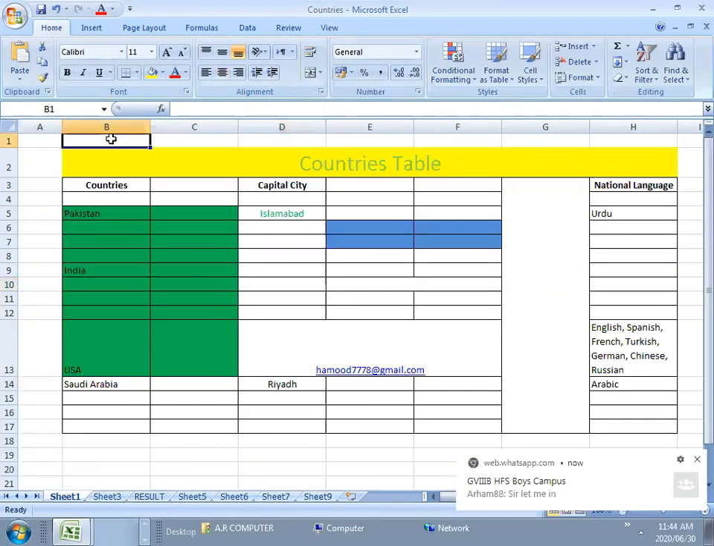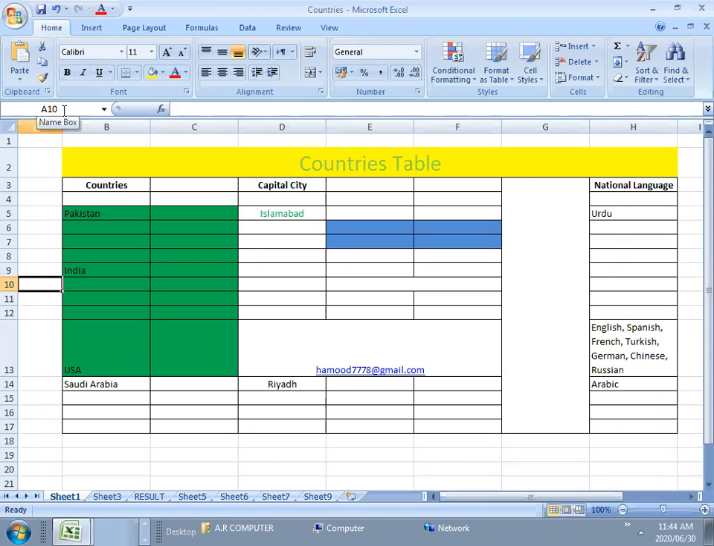Now the active cell is B1. Now the active cell is A10. The active cell address is shown in the name box. And whatever you type in the formula bar is shown in the active cell. For example, in the formula bar, I'm typing Ahmar, right? So you can see it is also shown in the active cell.